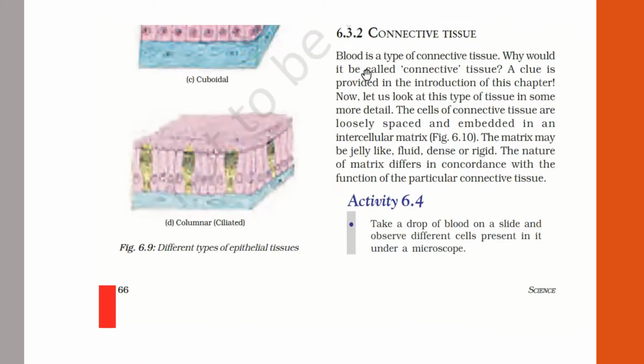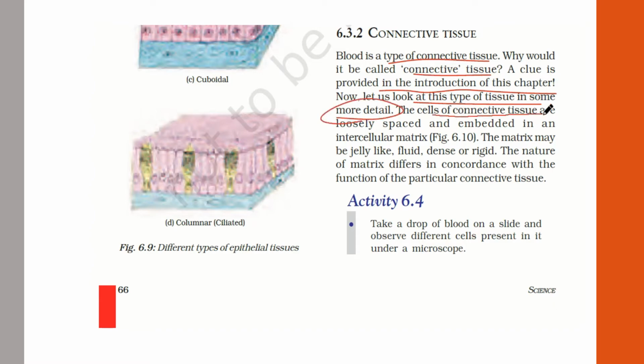Connective tissue, as the name suggests, we feel that it connects something, right? So here blood is a type of connective tissue. So why is it called connective tissue? A clue is provided in the introduction of this chapter. We have told, when we started with epithelial tissue, in the introduction, that blood is carrying certain substances from one part of the body to another. So it is acting as a connecting link.